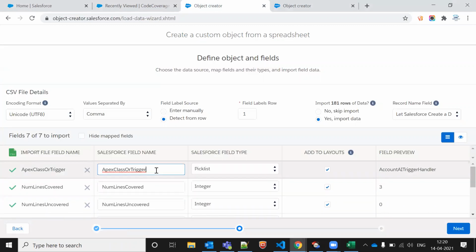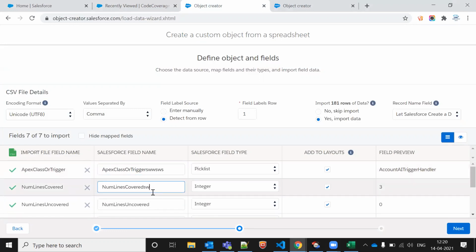If you want to change the field name, like the API name, then you can change it from here. Okay, got it.